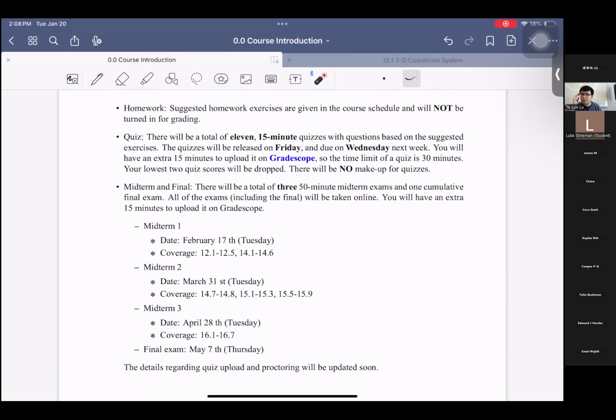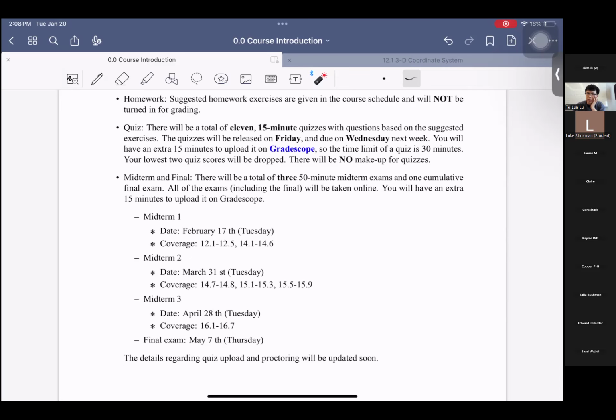Yeah, sorry, Cooper. So for the quizzes, for showing work, will we be doing it on paper and then uploading a photo of that? So I will upload a PDF, maybe 1 to 2 problems, and you will have to write it down. For example, you can use GoodNotes like what I'm doing now, or you can use an actual sheet of paper. After doing that, you can scan it or take a picture and upload it to Gradescope. Okay, thank you. It will generally be 1 or 2 problems, I think, because it's just 15 minutes.